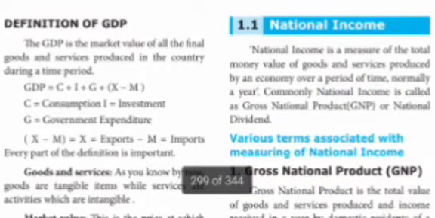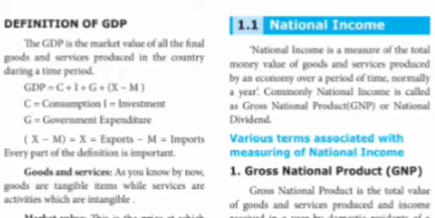Now we will see what is meant by national income. This is an important 2-mark question, it will surely come in the exam. National income is a measure of the total money value of goods and services produced by a country over a period of time, that means normally a year. Commonly, national income is called gross national product. So gross national product is otherwise national income or national dividend.